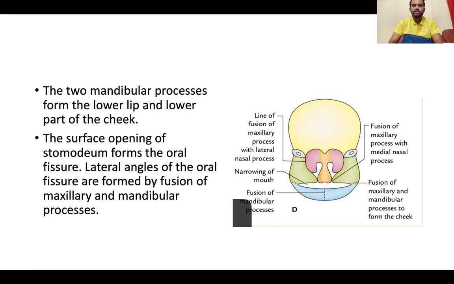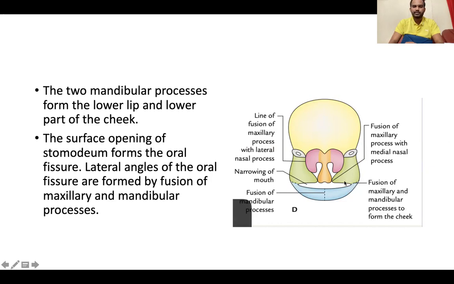The surface opening of the stomodeum, this one, forms the oral fissure. The lateral angles of the oral fissure are formed by the fusion of the maxillary and mandibular processes. The fusion of the maxillary and mandibular processes forms the cheek.